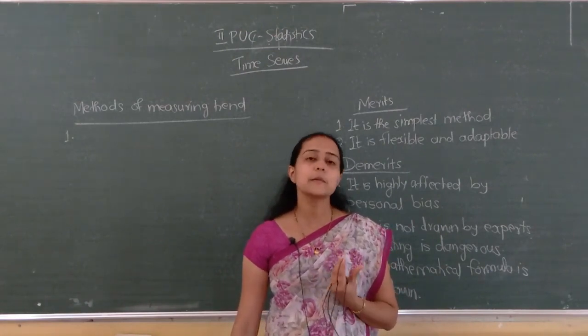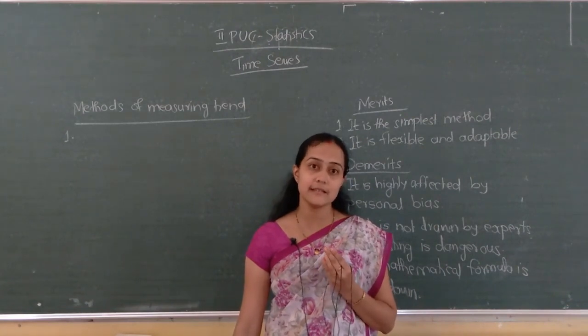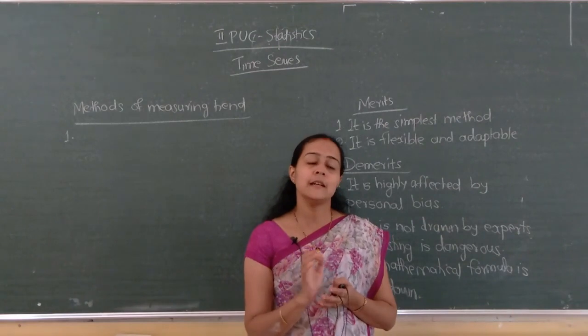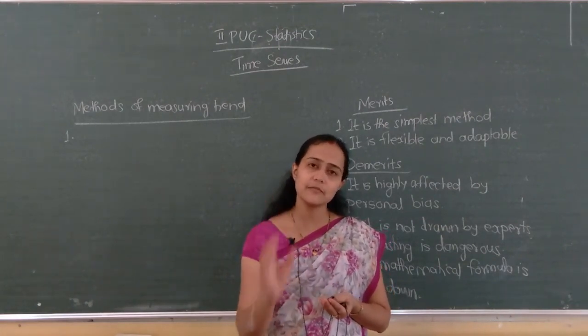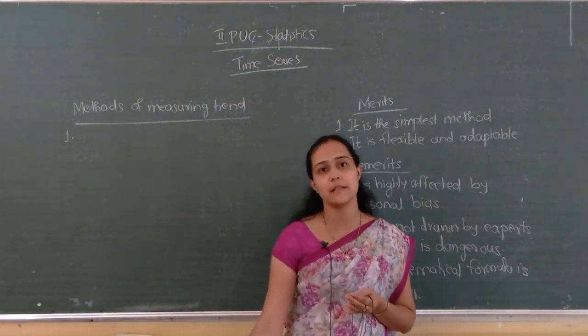Then there must be a homogeneous set of values, the same kind of observations. For example, annual rainfall readings means rainfall itself must be there, nothing else. So homogeneity will be there.